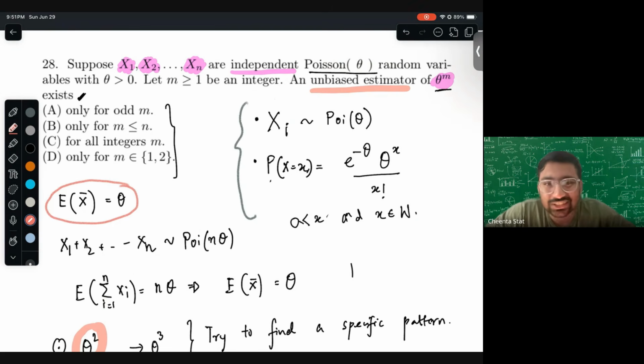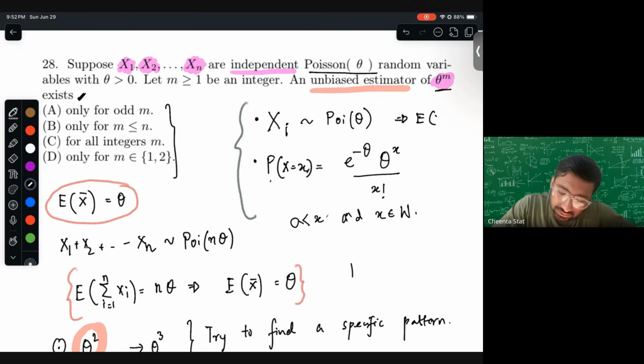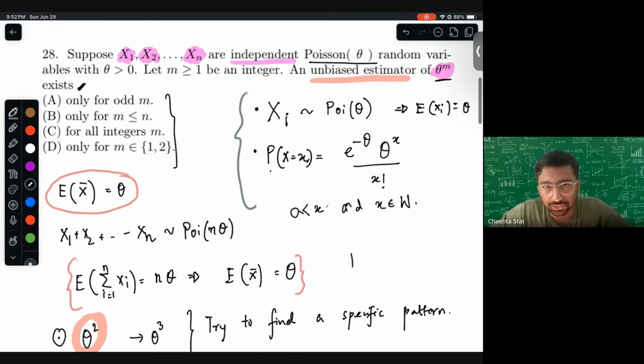Since each of the Xi's is Poisson theta, the sum of the Xi's is Poisson n theta. And if we divide by n, it turns out the expectation of X bar is theta. Okay, so that's the basic idea. Because we know that if Xi is Poisson, then the expectation of Xi is also theta. This is a known result, and we'll actually prove this result because this is needed.